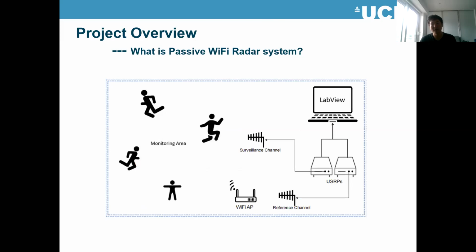This is the general layout of our experiment. We have two antennas here. One directly gets the source signals from the Wi-Fi AP, and another one gets the reflected echoes from the targets we monitor. The two channels are connected to the USRP, which is for real-time data acquisition and also for synchronization of the two antennas. Finally, the signal processing is done in LabVIEW.